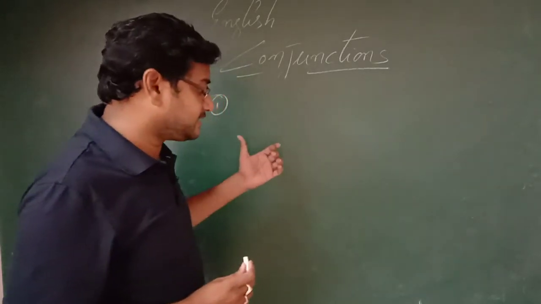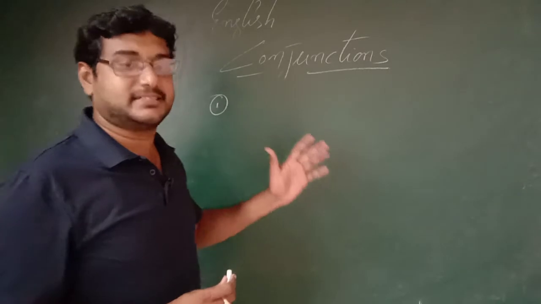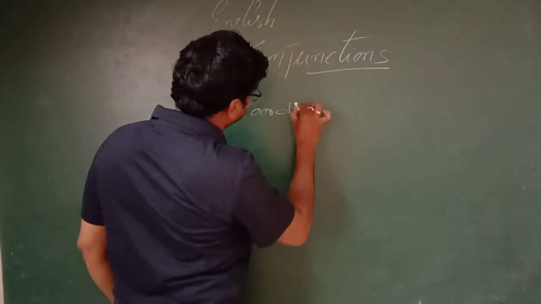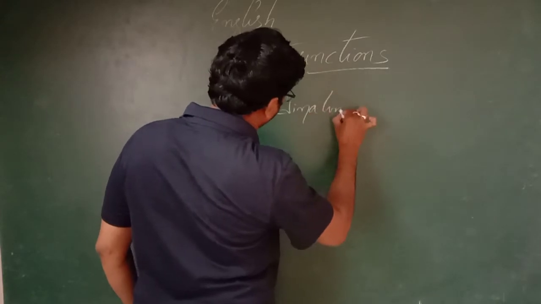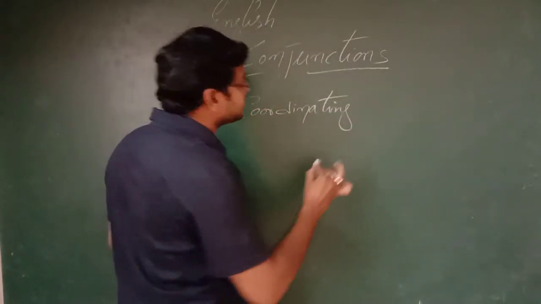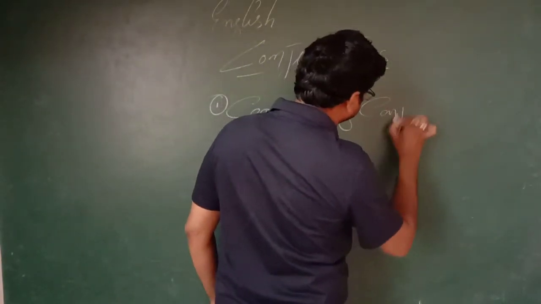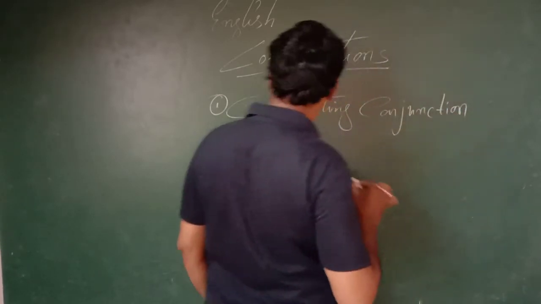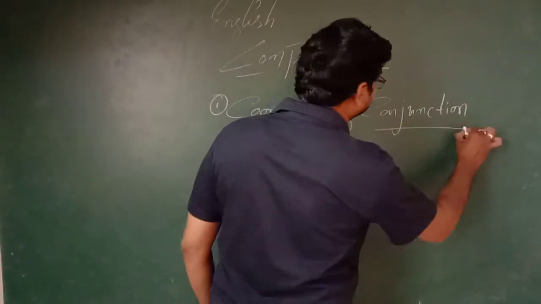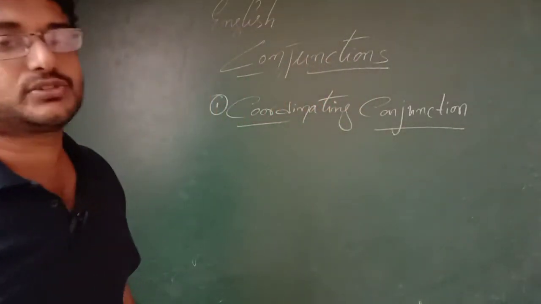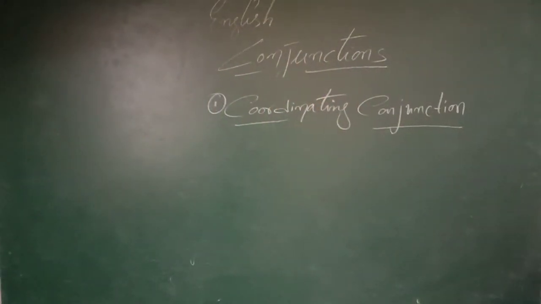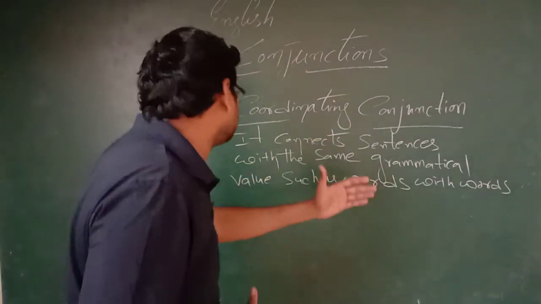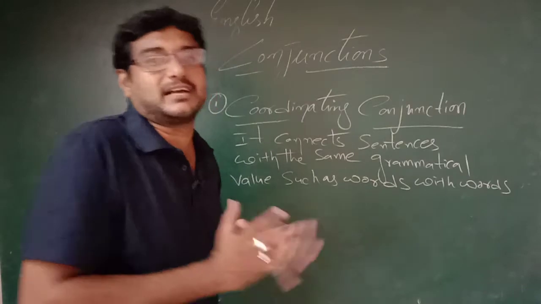Now first one is coordinating conjunction. What is coordinating conjunction? Coordinating conjunction connects sentences with the same grammatical value.